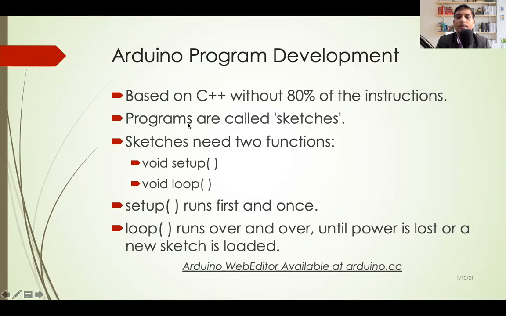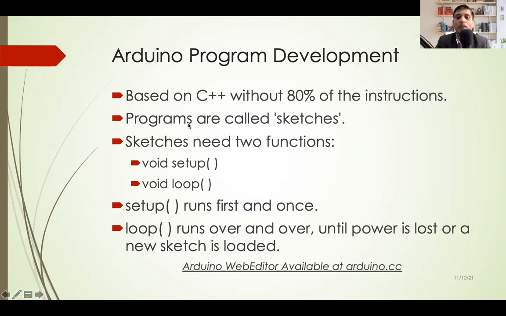Whatever statements you write inside the loop will execute over and over until the power is lost or a new sketch is loaded. When you remove the power supply, the loop will stop. When you insert the power supply, the loop will start and continue. First setup and then loop. Setup once and then loop continuously. Or the loop will stop once you load a new sketch.